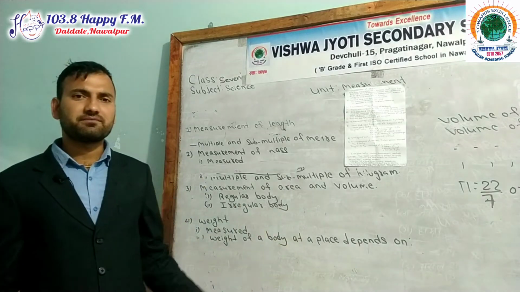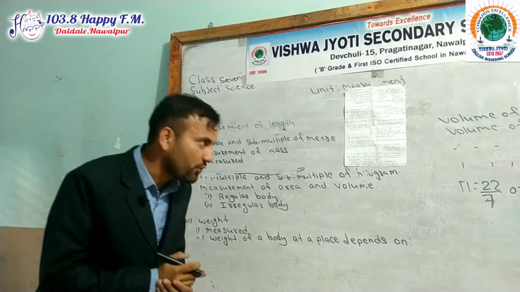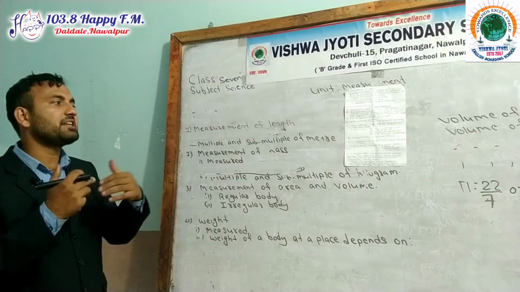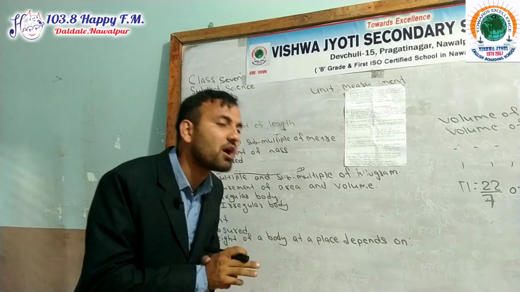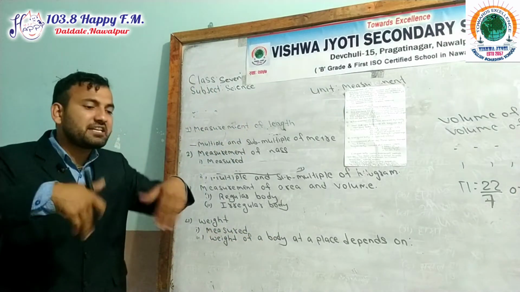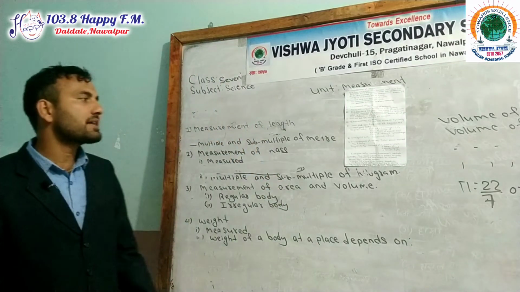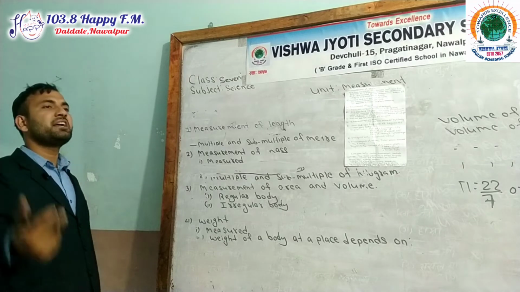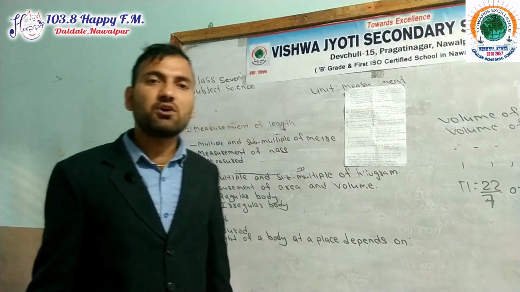What is weight? The force by which a body is pulled towards the center of the earth or planet is known as weight. Its SI unit is Newton.